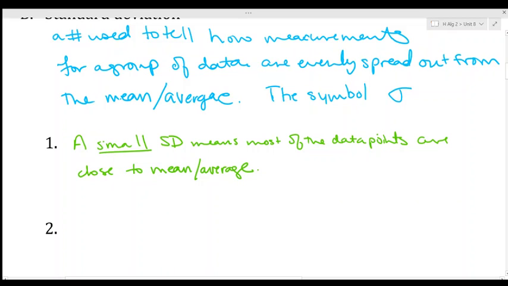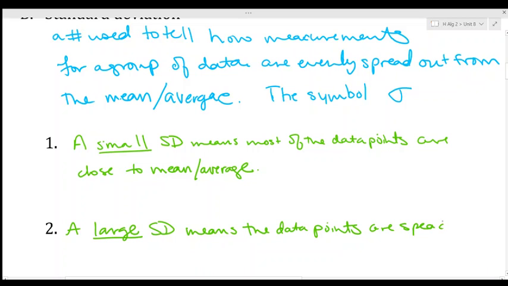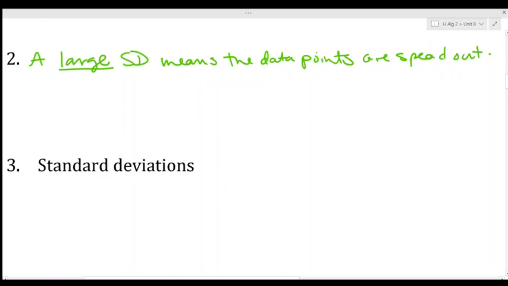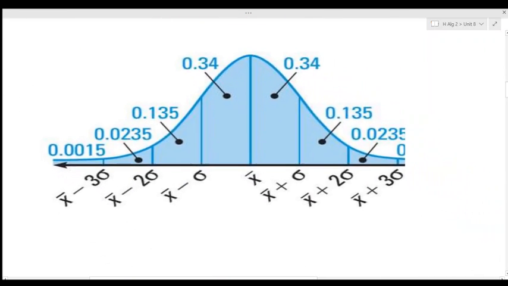Okay? Now, if you have a large standard deviation, you guessed it, that means the data points are spread out. Okay? So, let's move on. Let's talk about the different types of standard deviations we'll see.